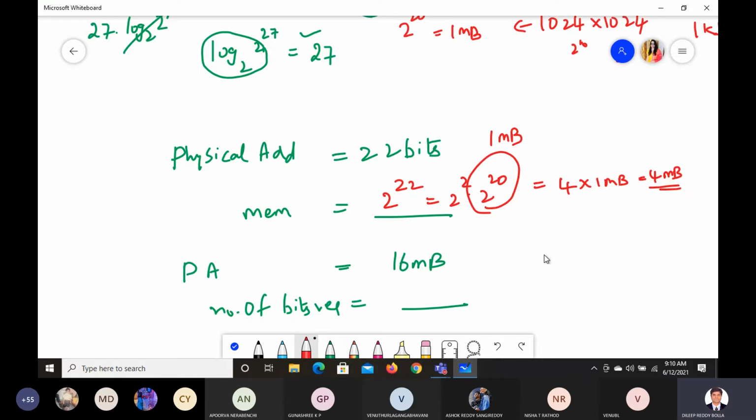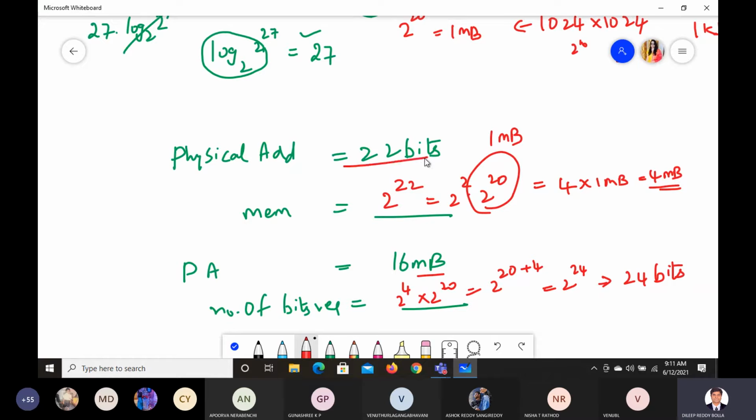Is that clear? And here, what about 16 MB? How to write this 16 MB? We know that 1 MB equals 2 power 20. What about this 16? 2 power how much? 2 power 4, which will give you 2 power 20 plus 4, it is 2 power 24. So which means we need 24 bits.